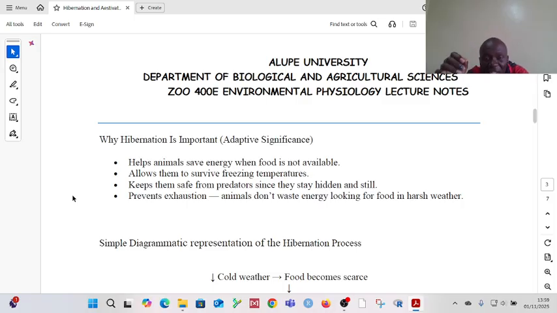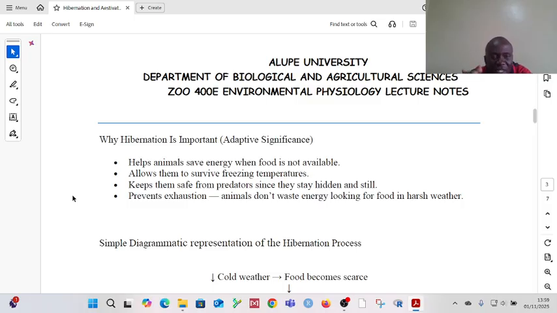Then, the last and most important factor here is that hibernation helps to prevent exhaustion. Exhaustion ni kuchoka. So the animals don't waste energy looking for food in an environment that is harsh. The weather is already harsh. If it was to move around, run after prey, what if it does not catch the prey? Itachoka and it will have wasted energy.